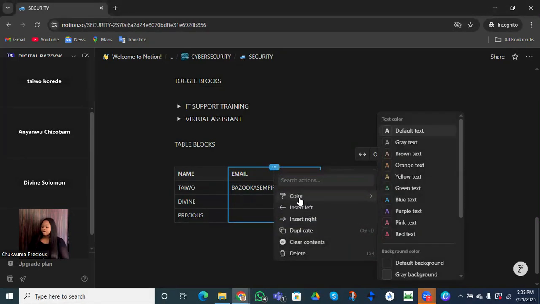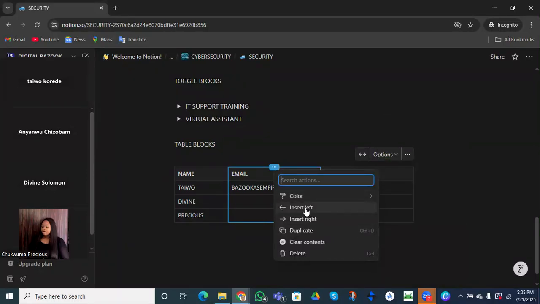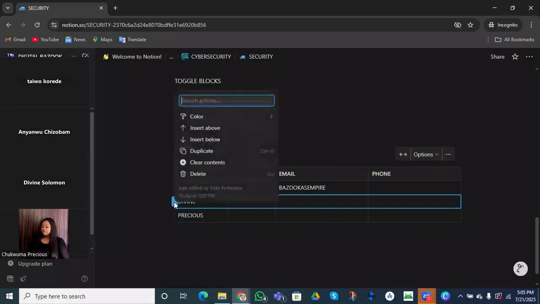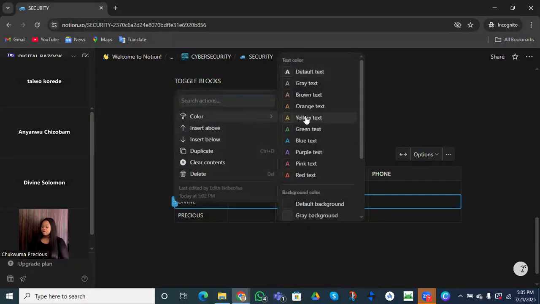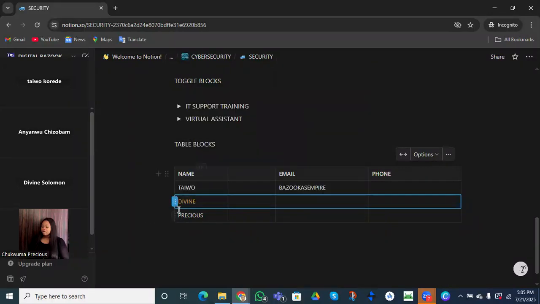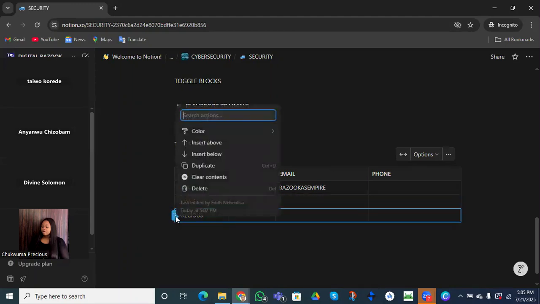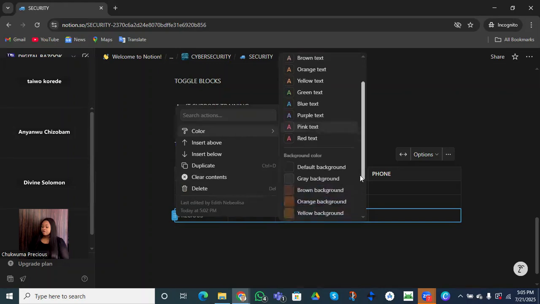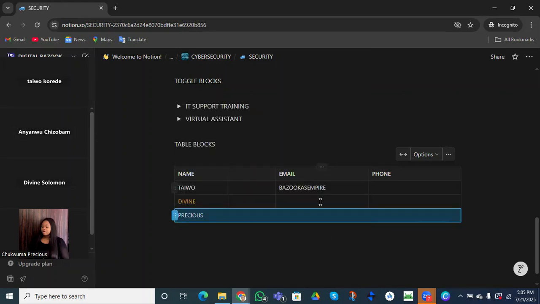So here is where we are going to change the color section. You can change the text color and the background color. You can insert more by left or by right. Let's say we want to insert more by left, you can do that. If you click here, you'll have an option to add a text color, or you can change the whole background by clicking on the color, then going back down to the color background, any one you want to change.